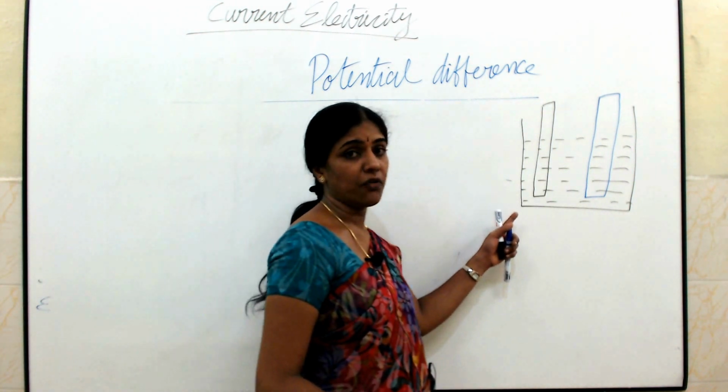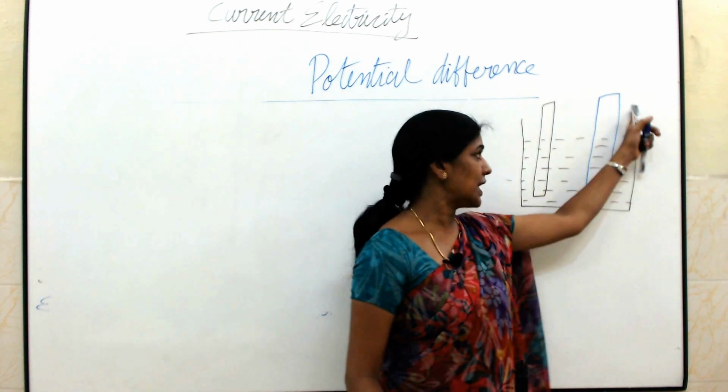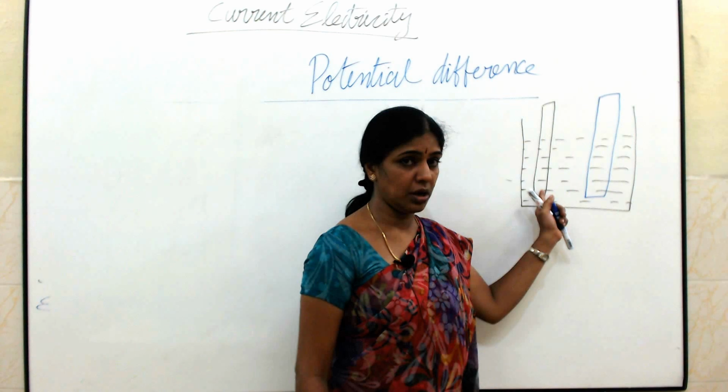So this is the way we are going to represent a cell. Here I have a glass vessel in which I have electrolyte. Here I have two rods.